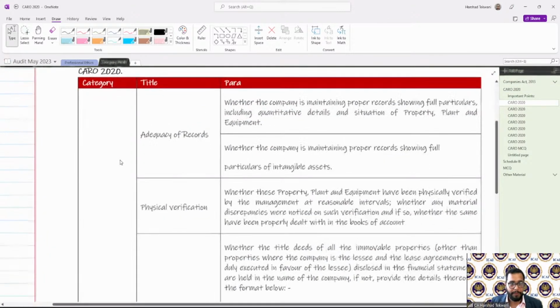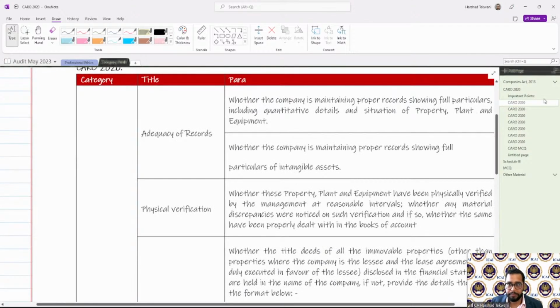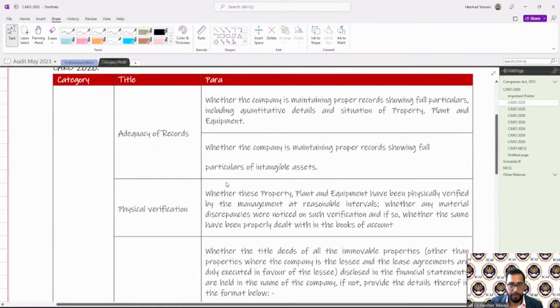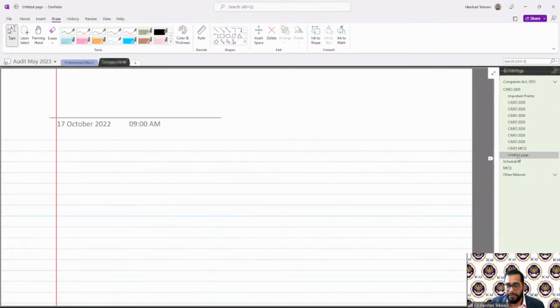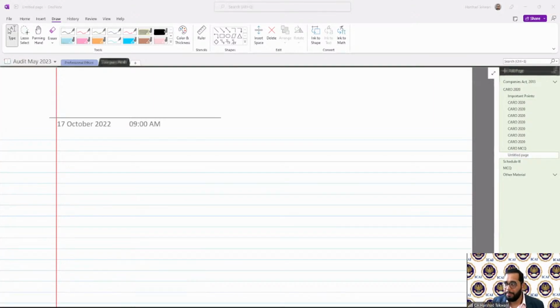So first, we'll start with the paragraphs of the CARO. See how CARO works. First of all, we need to understand from where CARO comes, what is the base of it.